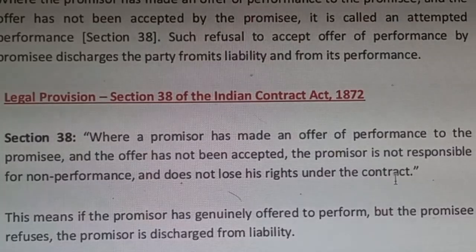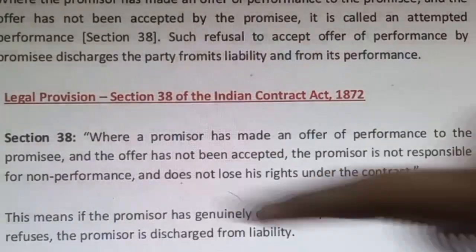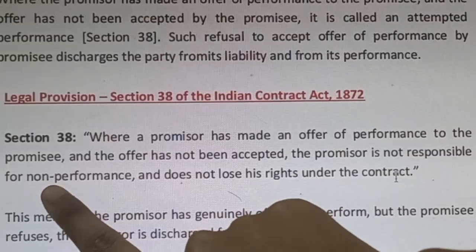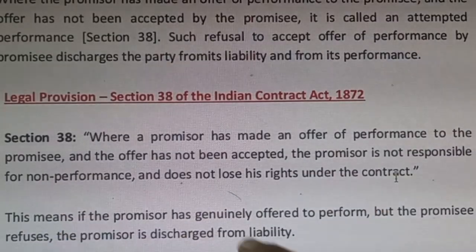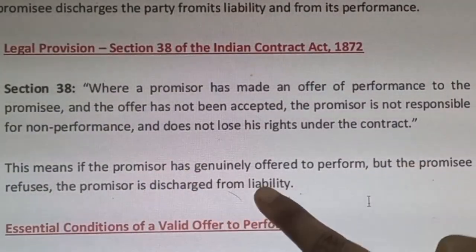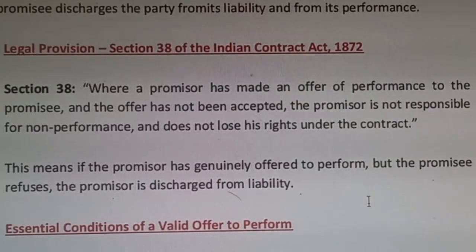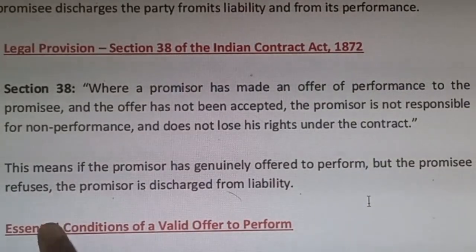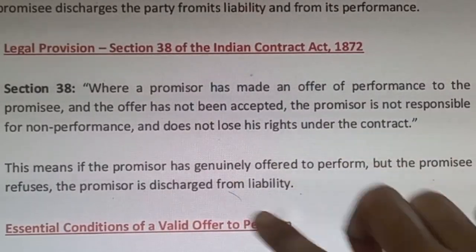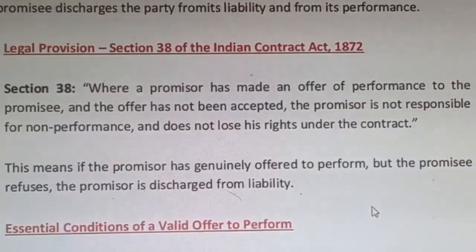As the promisee has refused, the promisor is not responsible for non-fulfillment. This means if the promisor has genuinely offered to perform but the promisee refuses, the promisor is discharged from liability. The promisor doesn't have any liability because the promisee has refused.